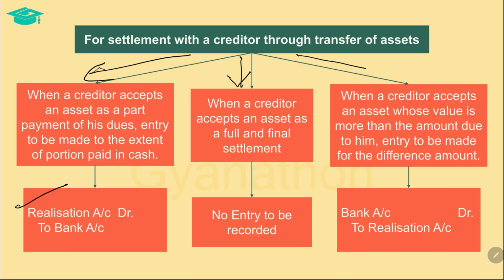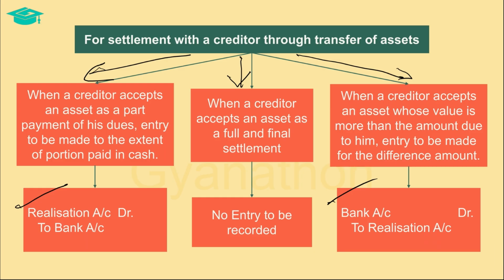In a scenario where a creditor accepts an asset whose value is more than the amount due to him, then he has to pay back to the firm the difference between the value of the asset settled with him vis-a-vis what was actually due to him. The firm will make entries only for the portion that is paid by the creditor to the firm in cash. The entry for the same is by debiting the bank account and crediting the realization account with the amount that the creditor pays to the firm.